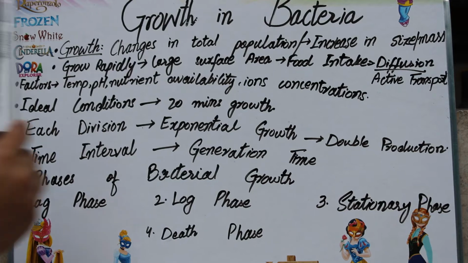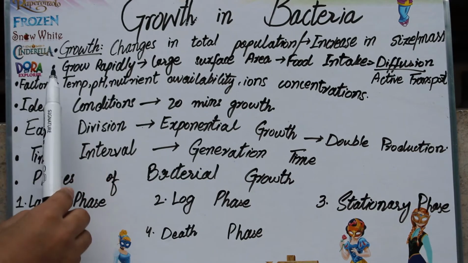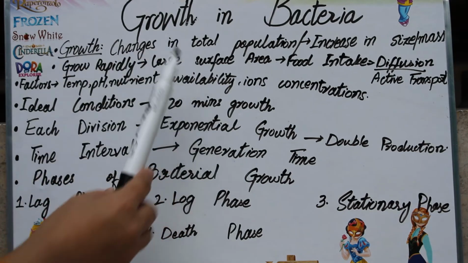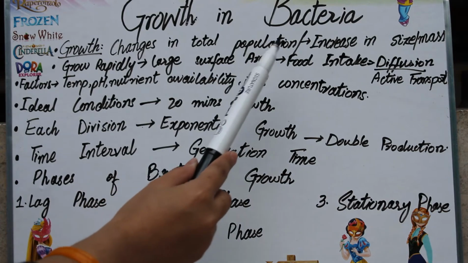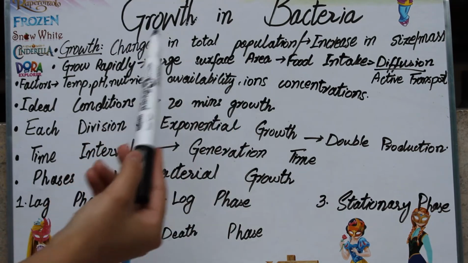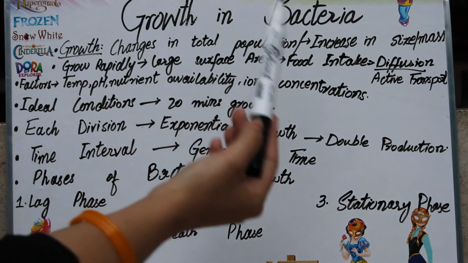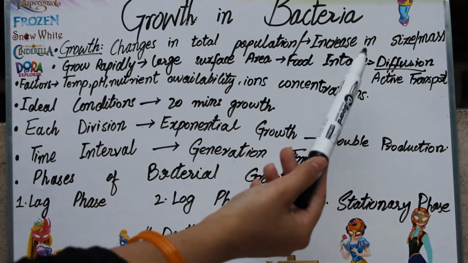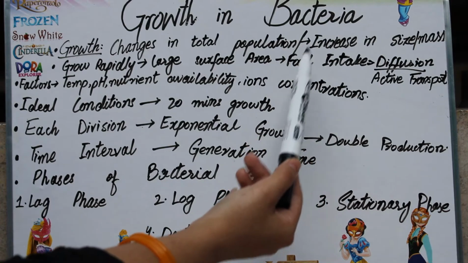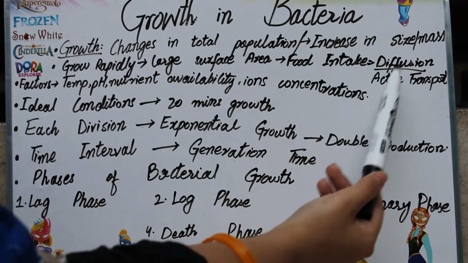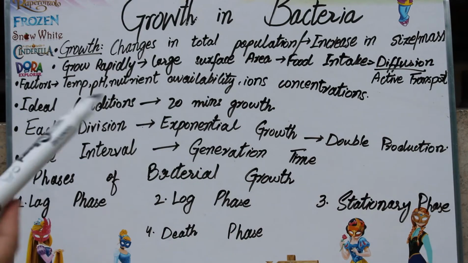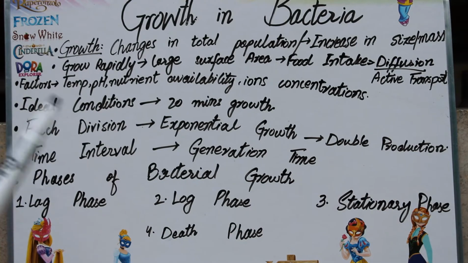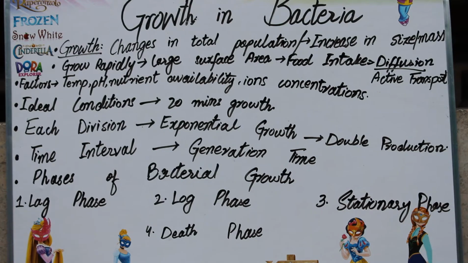Bacterial cells grow very rapidly. When they grow, they produce a large surface area because a large number of bacterial cells are produced. When the surface area is increased, their food intake is increased, and food intake becomes very easy because they can take in food through the process of diffusion and active transport. They do not need a specialized structure to increase their food intake.